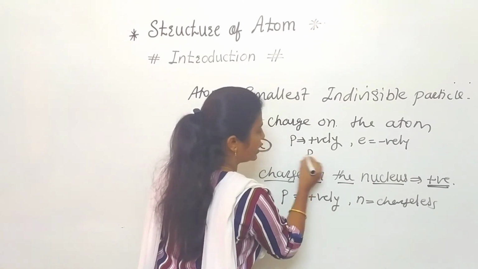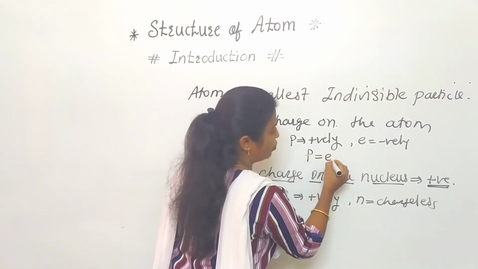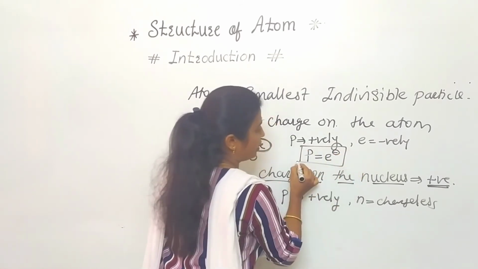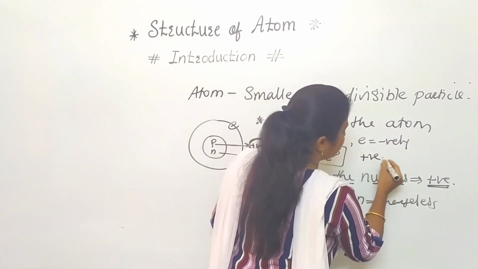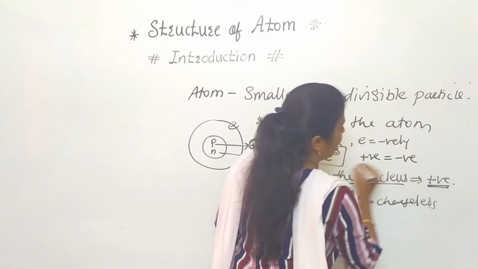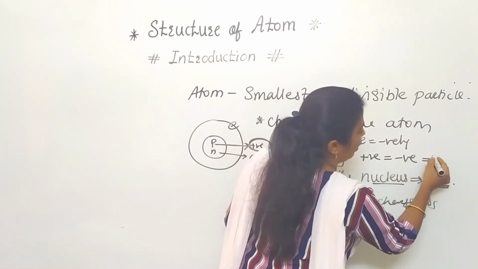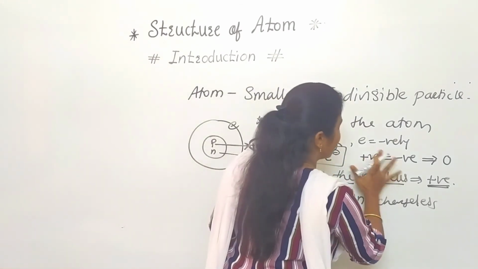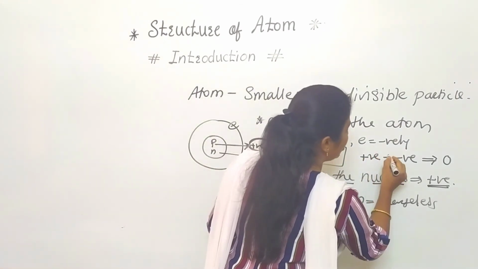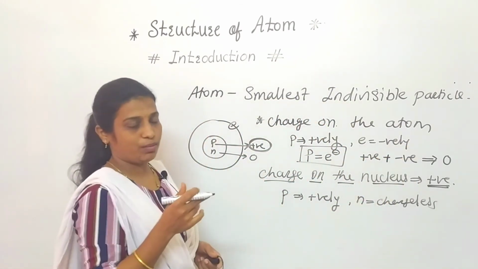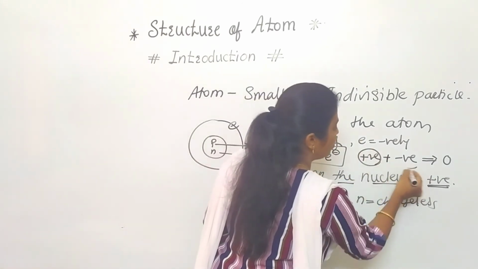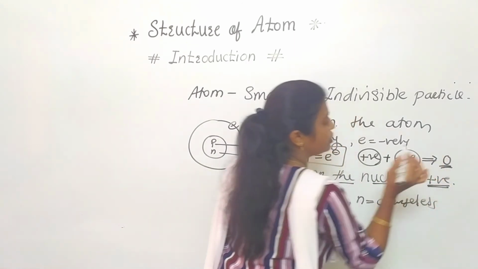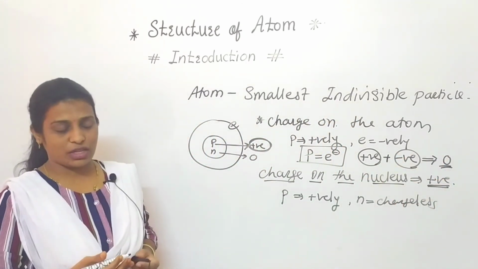The number of protons is always equal to the number of electrons, so as much positive charge is here, that much negative charge will be there, and the final answer will be 0, because the atom is nothing but the nucleus plus the surrounding part. That is why positive plus negative with the same charge gives 0, means the atom is electrically neutral.